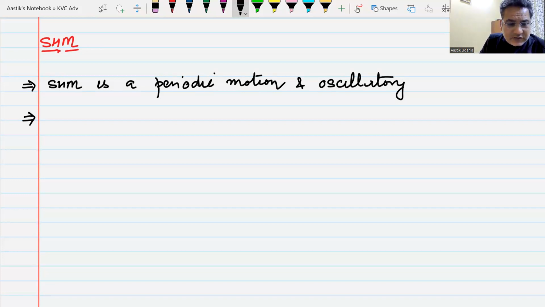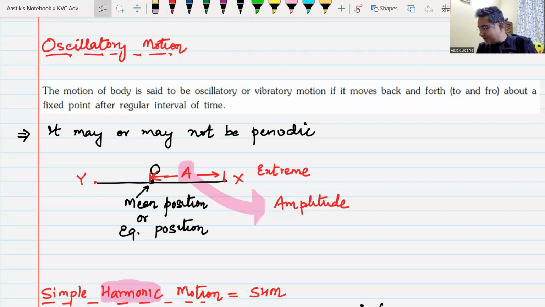Whenever we have an oscillatory motion and the particle is oscillating, let us say the particle is at this point, it may be moving towards the extreme position, it may be moving towards the mean position.